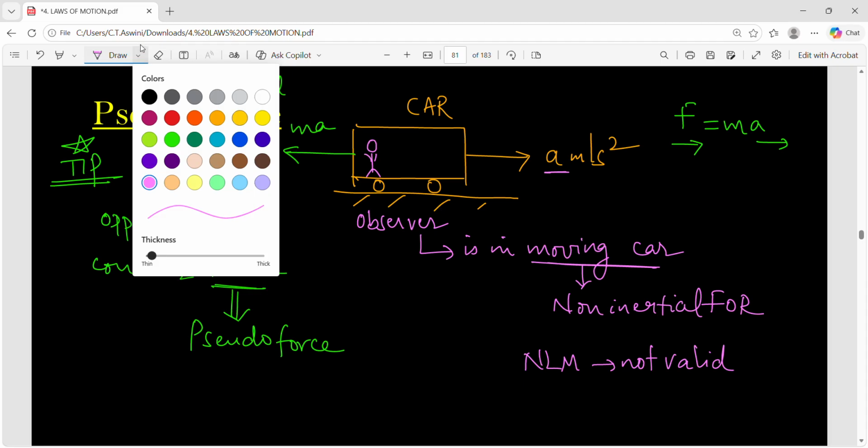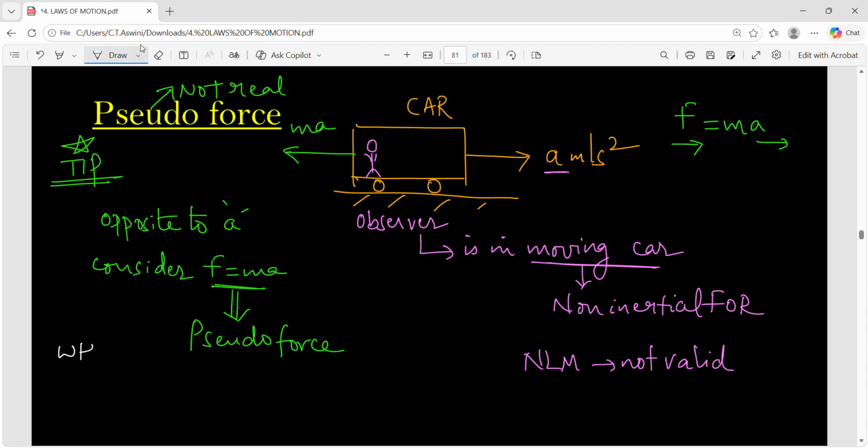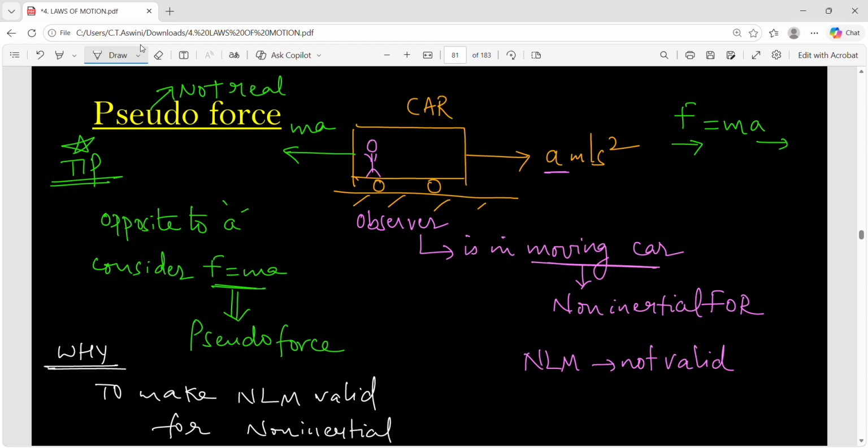This is one more important point. Why are we considering this pseudo force? What is the reason? To make Newton's laws of motion valid for a non-inertial frame of reference. Generally, they are not valid. To make them valid, to use them for a non-inertial frame of reference, what do we do? We consider a pseudo force.